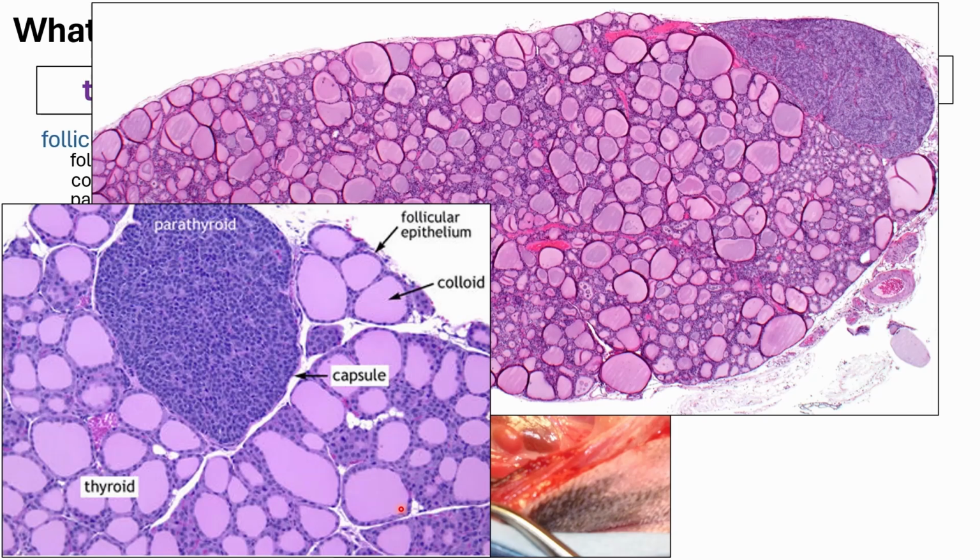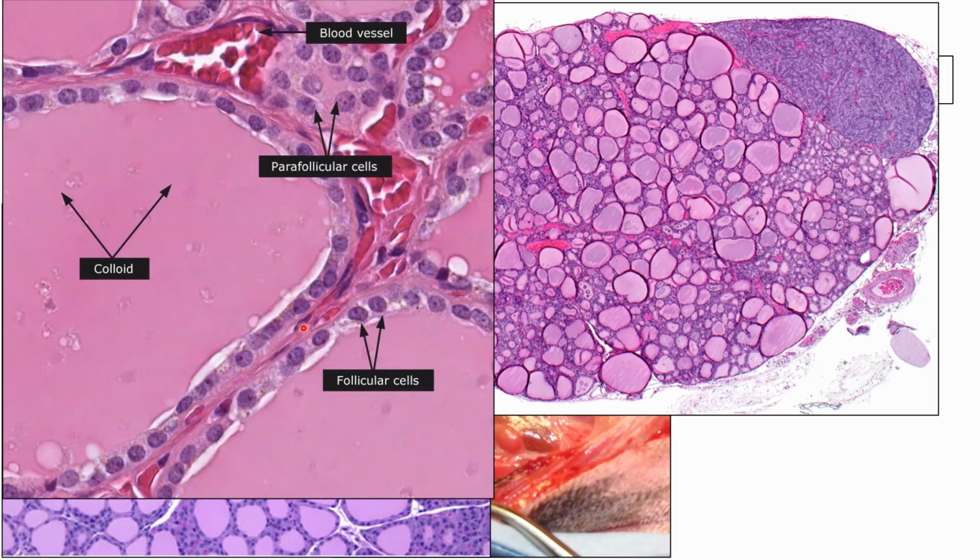At a higher magnification, again you have your parafollicular cells and your follicular cells here. They constitute the wall of the follicles themselves, and then you have the colloid. And again, please appreciate the presence of the blood vessels where the secretions will eventually diffuse.